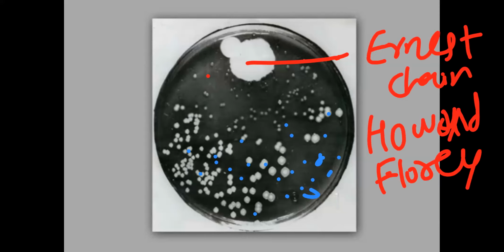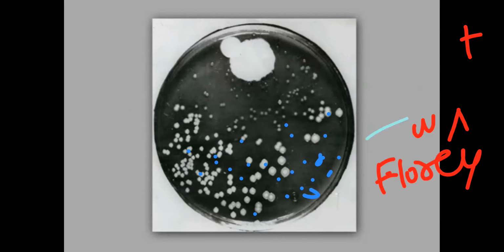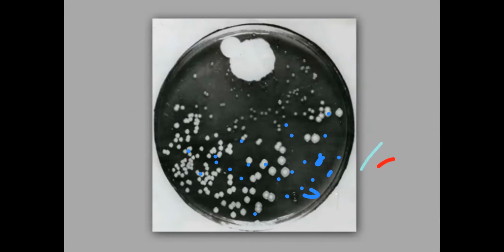So Fleming identified this, and then penicillin as an effective antibiotic was established by Ernst Chain and Howard Florey. Fleming, Chain, and Florey, all three scientists were awarded the Nobel Prize in 1945 for this discovery.